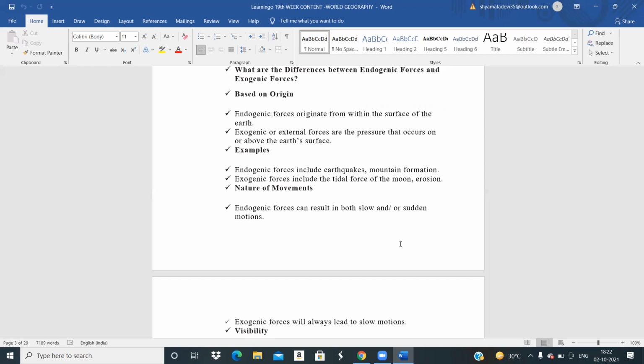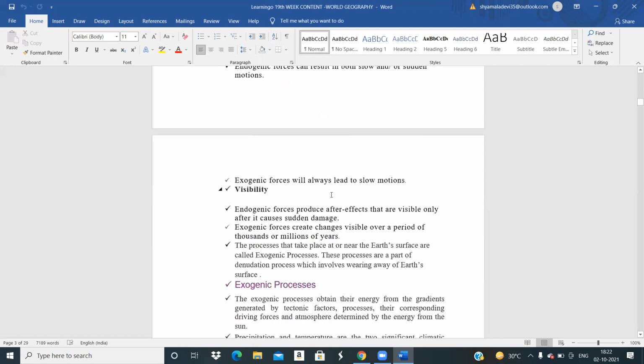Aditi, Sneha. Come on. Endogenic forces are internal forces. Exogenic are external forces, and they are usually related to the tidal forces as such.